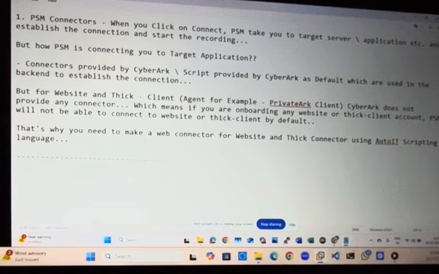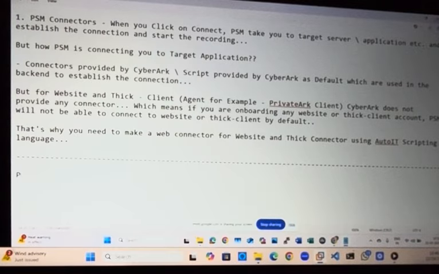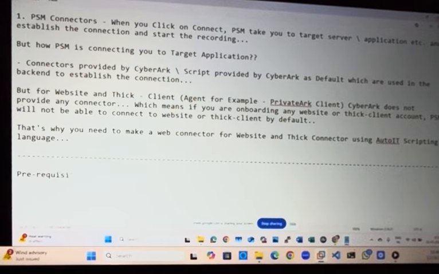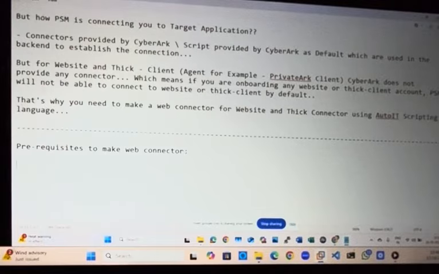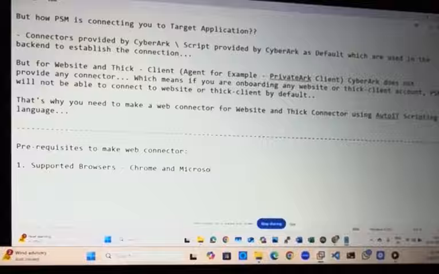So what are the prerequisites to make a web connector? Today we will discuss web connectors only. In an upcoming session we'll discuss the thick client. First of all, your supported browsers are Chrome and Microsoft Edge.